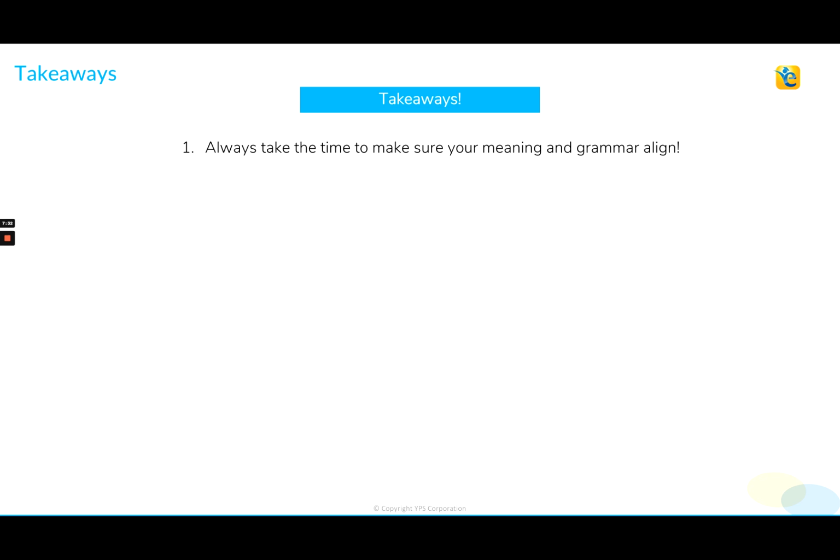So a couple takeaways. Always make sure to take that time to make sure your meaning and grammar align. Hey, I'm a poet and didn't even know it. Point 2, beware of structural changes that look good but create additional errors. We saw that with that subject-verb error that we saw in both choices C and D. Structural changes made it look nice, fluid, but we did have that subject-verb error.